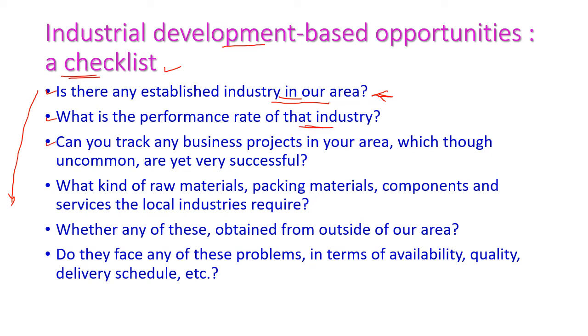And next one is, can you track the business projects in our area which though uncommon are very successful? And next one is, what kind of raw materials, packing materials, components and services does the local industry require? And next one, whether any of these are obtained from outside of our area. That means the raw materials, packing materials or components from outside our area. And next one, do they face any of these problems, that is in terms of availability, quality, delivery schedule, etc. And these are the industrial development based opportunities.